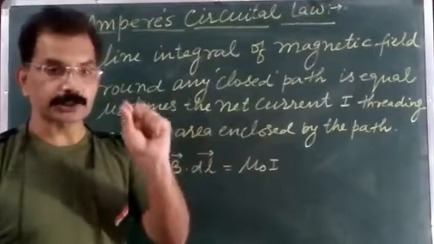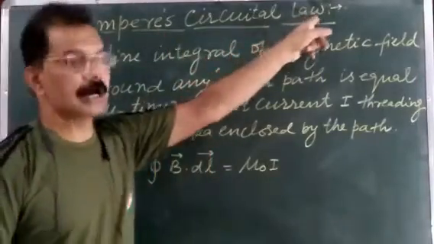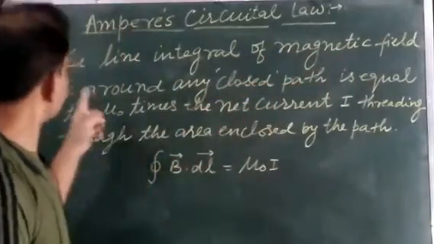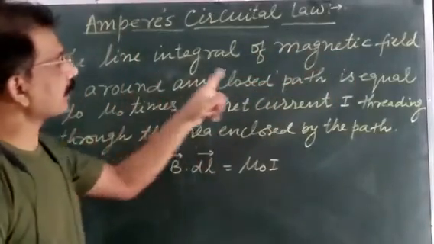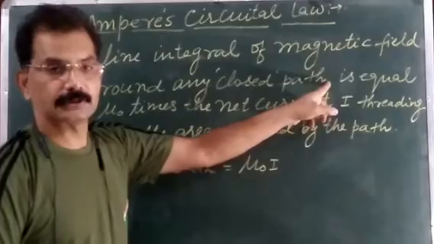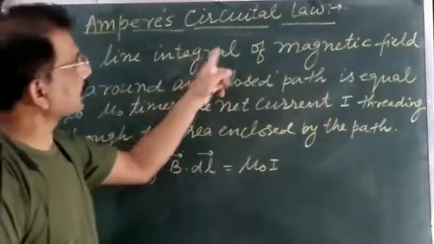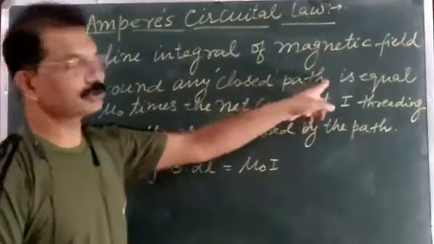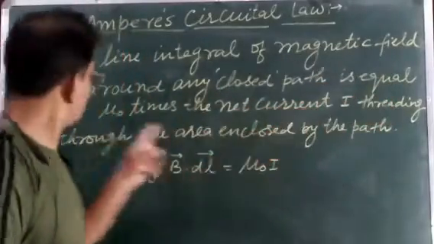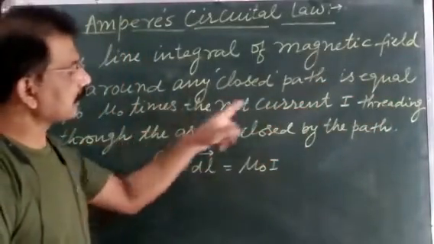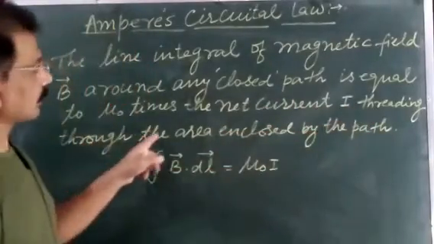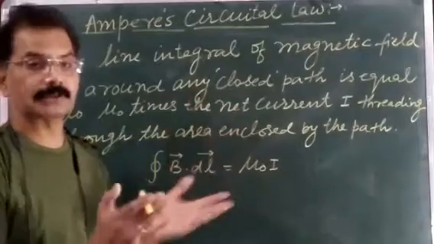According to the statement of the Ampere circuital law, the line integral of magnetic field B around any closed path is equal to mu naught times the net current I threading through the area enclosed by the path.